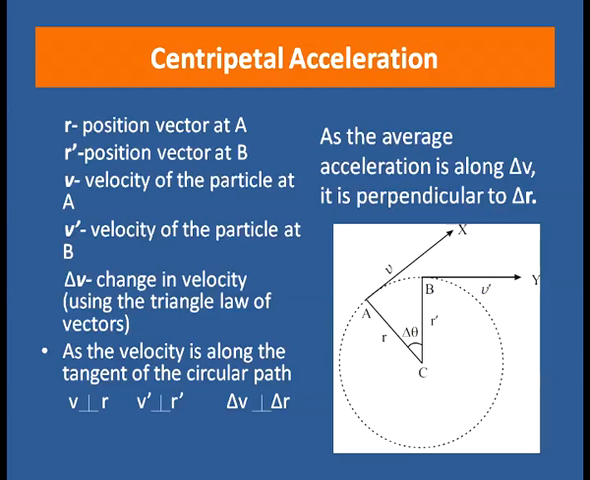You can find this out using the triangle law of vector addition. As the velocity vector is along the tangent of the circular path, v is perpendicular to r, as the tangent is perpendicular to the radius at any point on the circular path. So v is perpendicular to r, v prime is perpendicular to r prime, and hence delta v is perpendicular to delta r. As the average acceleration is along delta v, it is perpendicular to delta r. That means the average acceleration is perpendicular to delta r.